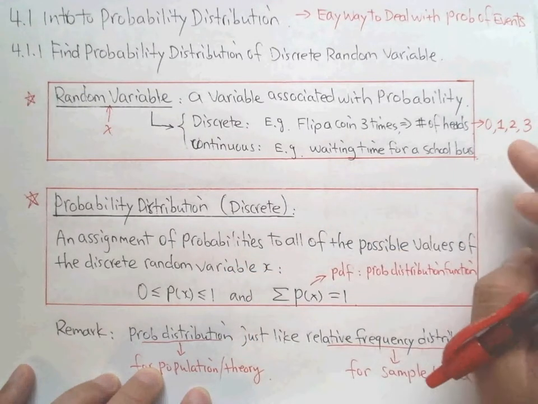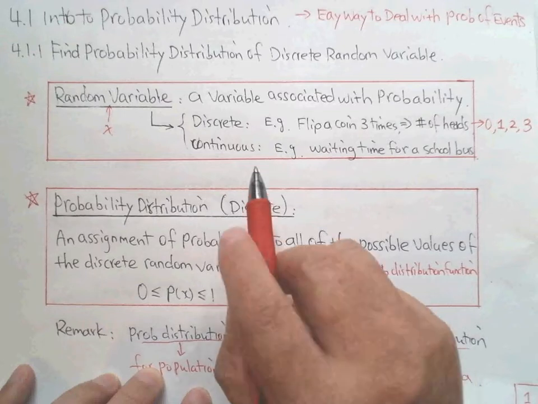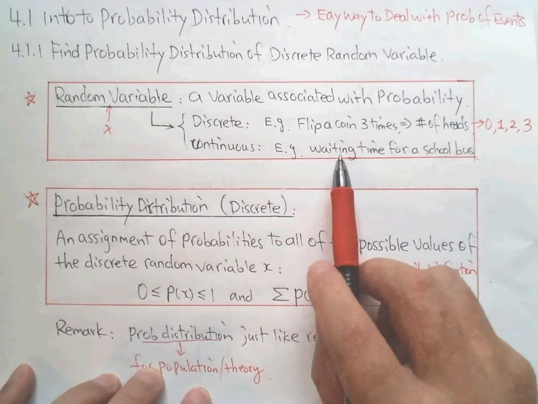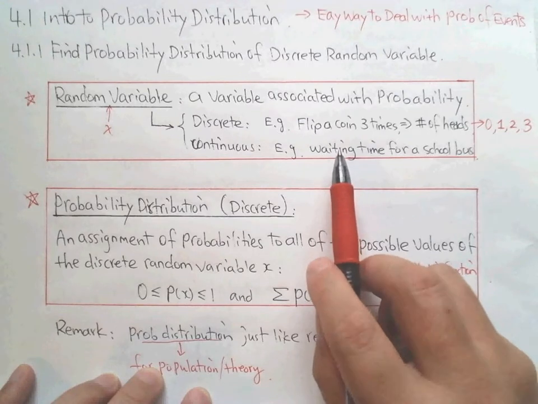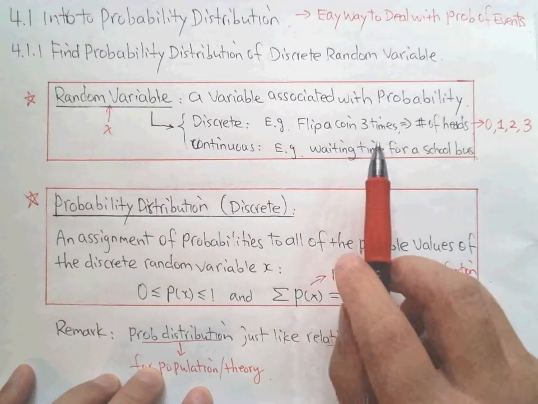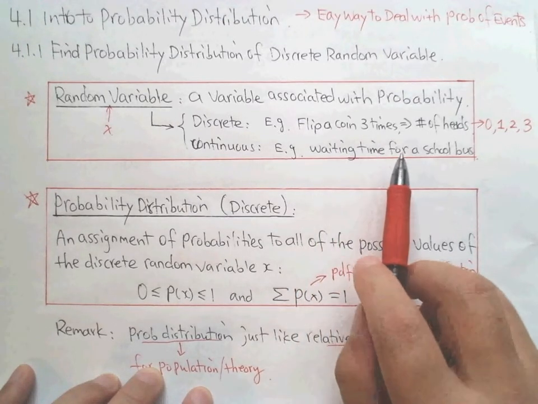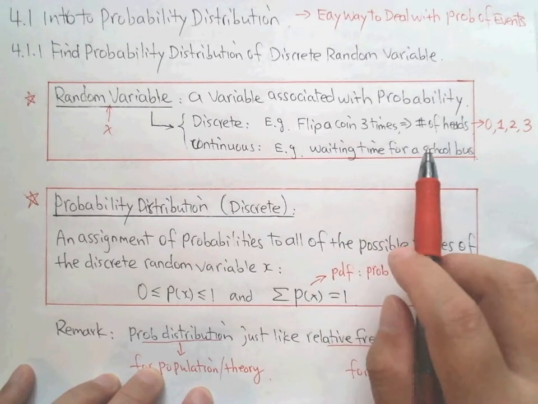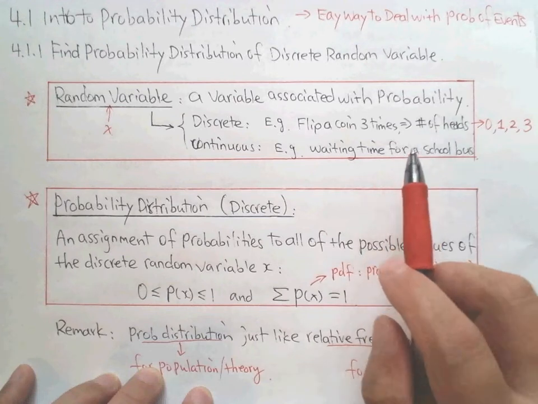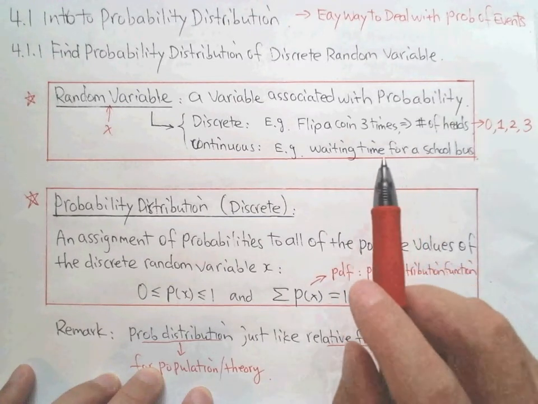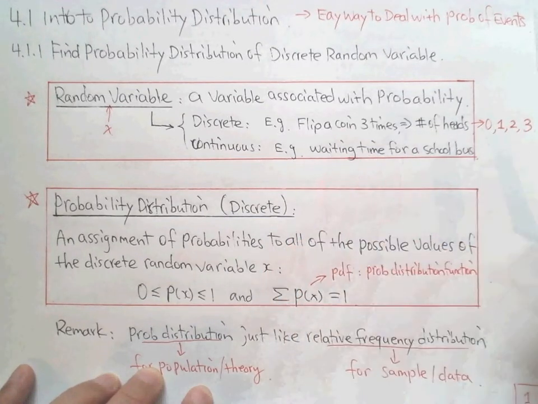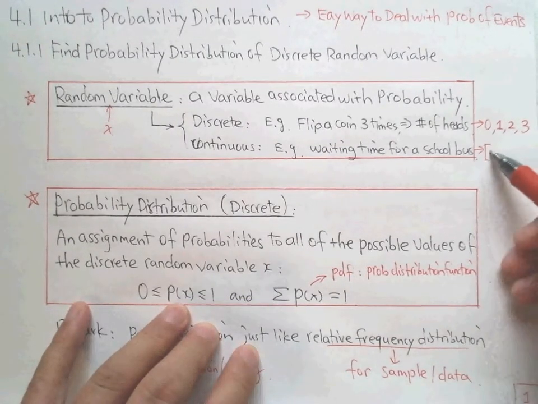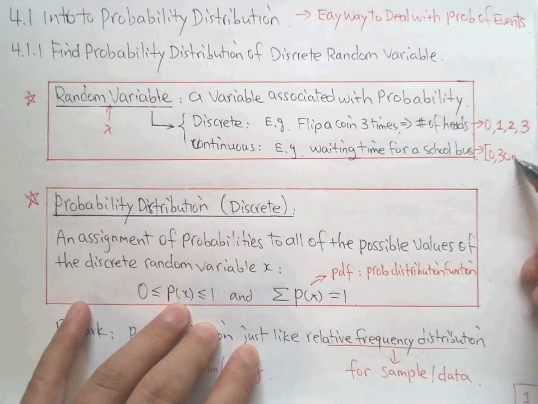The second type is continuous. We give an example. If your child is going to ride the bus to school, before riding the bus, can we see the waiting time? It could be 0, 1 minute, or 30 minutes, but it could also be any time between 0 and 30. For example, if it's between 0 and 30 minutes, is this possible?